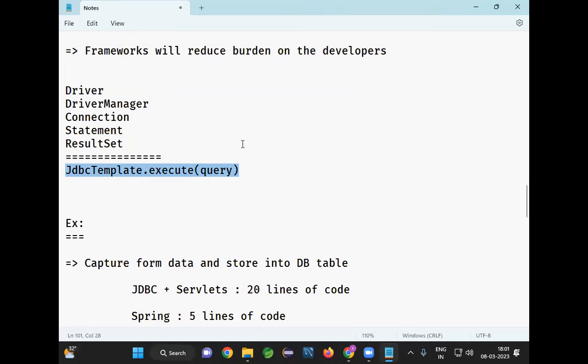Now tell me, in real time, will people develop a project by using Java technology or by using a Java framework? A Java framework. Why? We can do more work in less time. So if you use a framework for project development, our productivity will improve. Productivity means we can do more work in less time. Are you clear? Right.